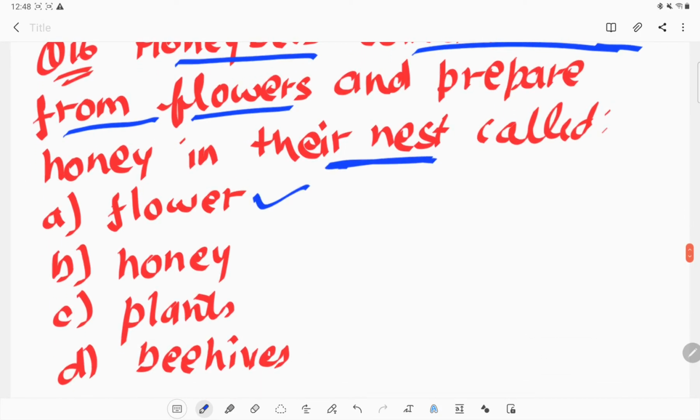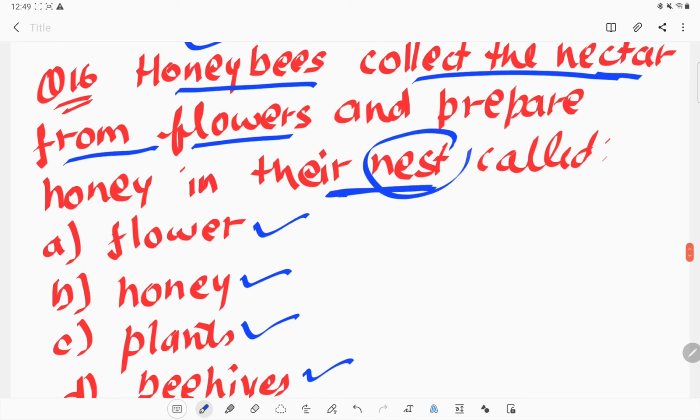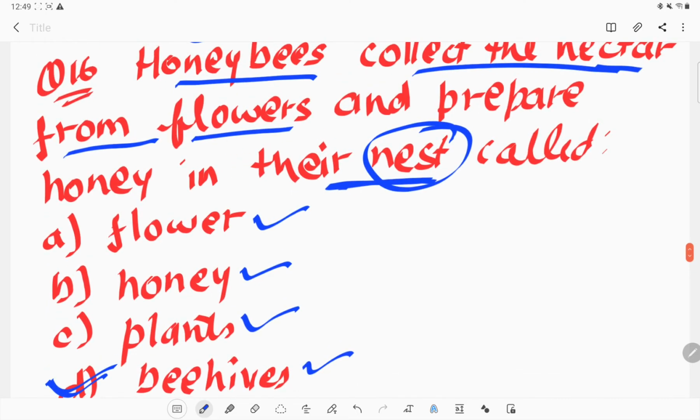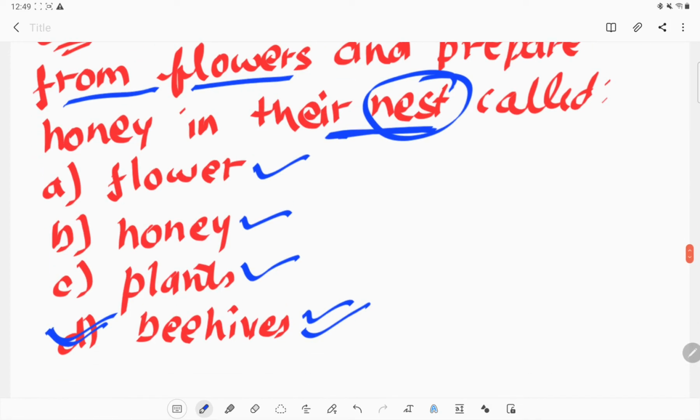Is it a flower, a honey, a plant or a beehive? Okay, so that nest is called a beehive, in which the honeybee collects the nectar from the flower and prepares the honey. Okay, so that is the beehive. Option D is the correct one.